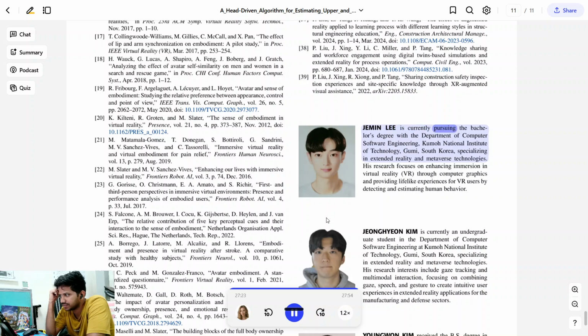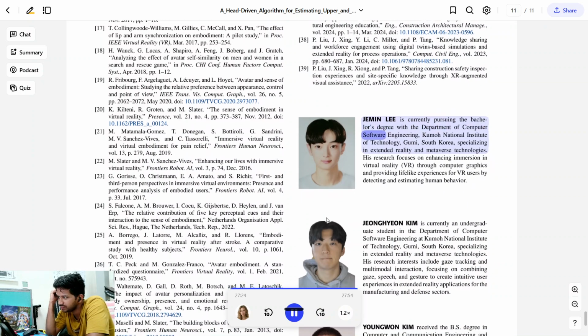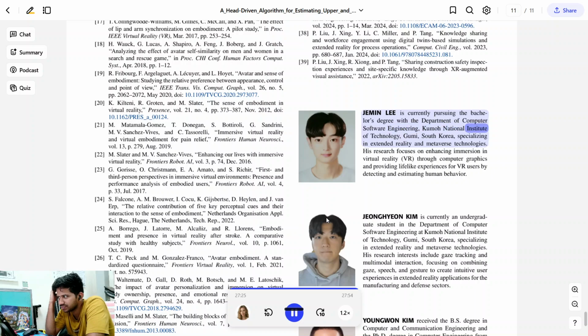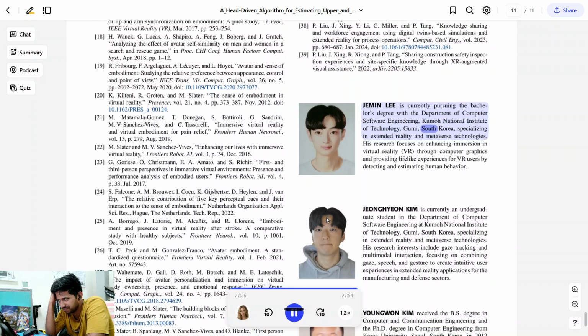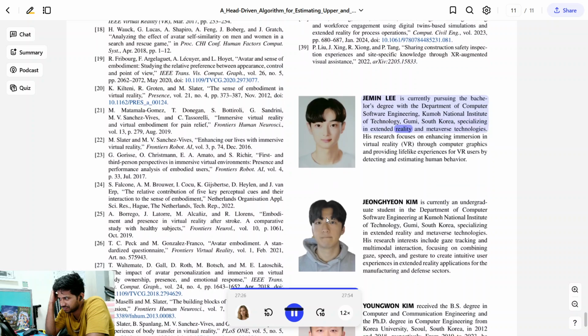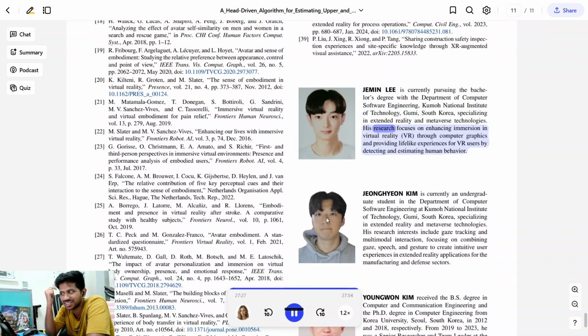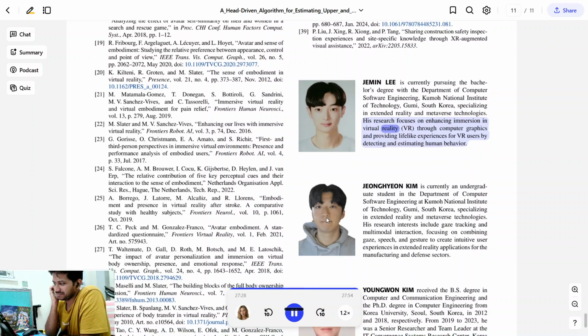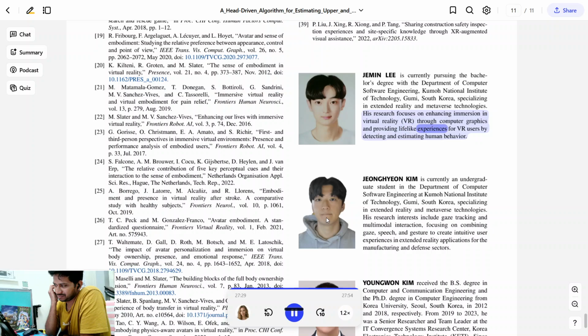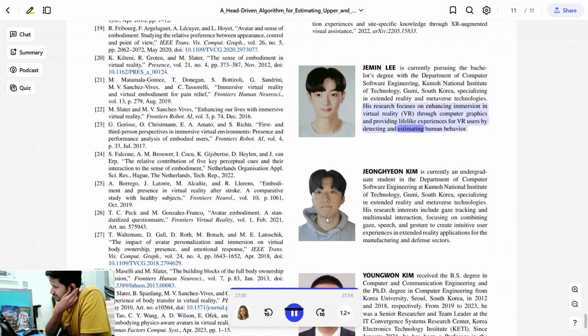Jaemin Lee is currently pursuing the bachelor's degree with the Department of Computer Software Engineering, Kumoh National Institute of Technology, Gumi, South Korea, specializing in extended reality and metaverse technologies. His research focuses on enhancing immersion in virtual reality through computer graphics and providing lifelike experiences for VR users by detecting and estimating human behavior.